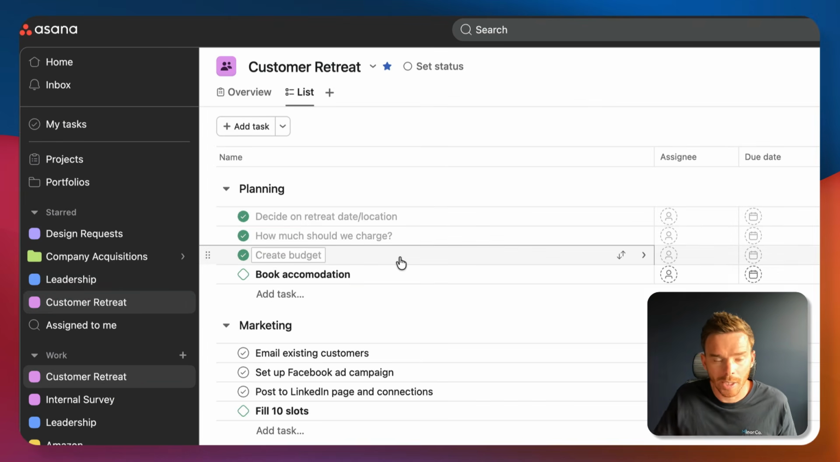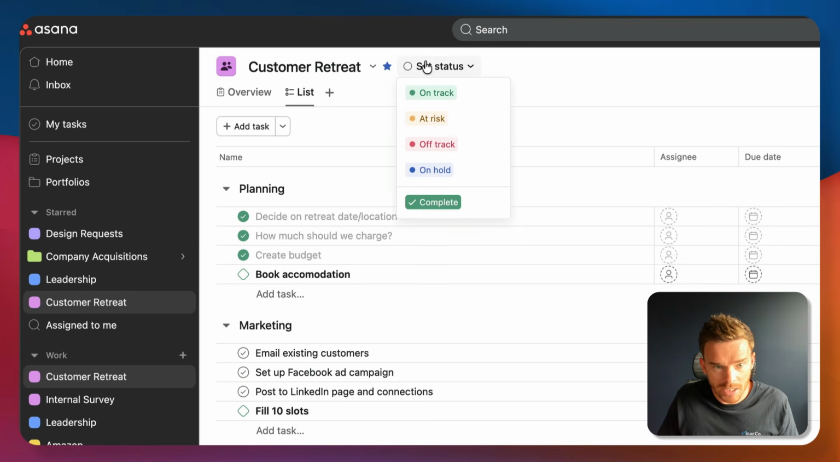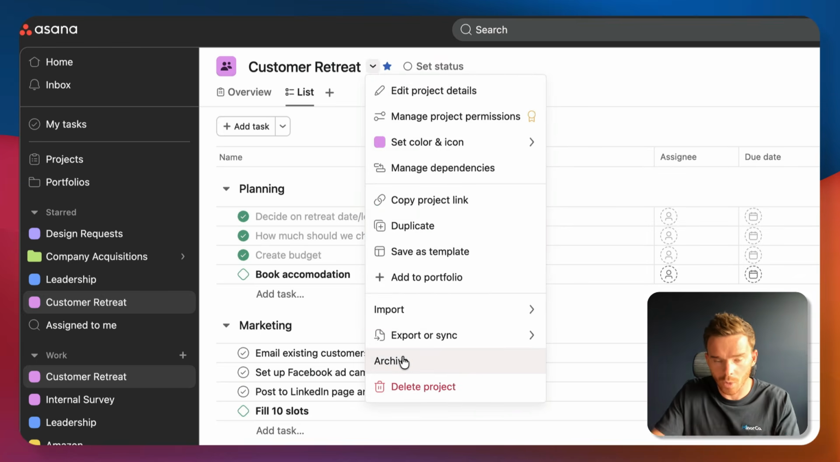And finally, you could think of a project or use projects for things like an actual project that you're working on, maybe a client that you're working with, designing a website, or in this case, a customer retreat. And this is more of a project in the traditional sense where when the project is done, you could complete the project or you could archive it once you've closed out and finished that work.